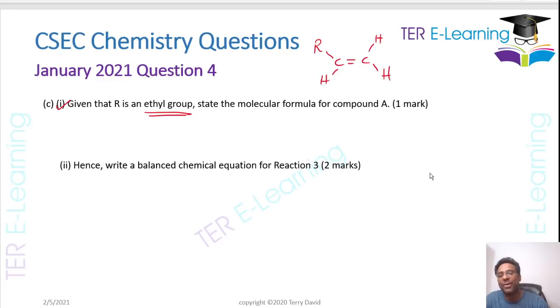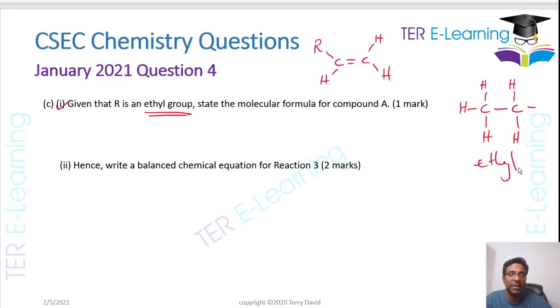So the question is requiring us to know what an ethyl group is. An ethyl group is actually a group that has 2 carbons in it. The word ETH tells me I have 2 carbons. So when they tell us it's an ethyl group, this is what my ethyl group looks like. They want to know the molecular formula of this compound.